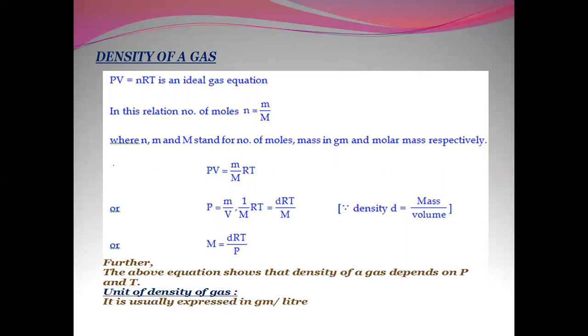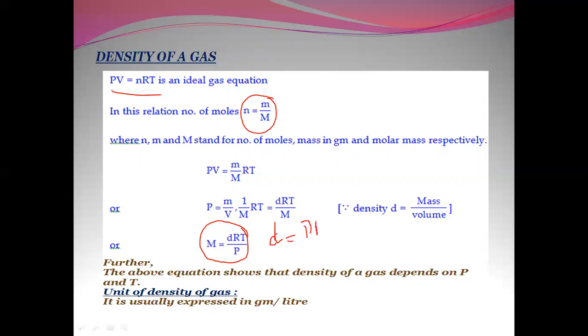Now the density of the gas: by using the ideal gas equation, PV is equal to nRT, and substituting the value of n as m by M, we can obtain the density equation, that is d is equal to PM by RT.